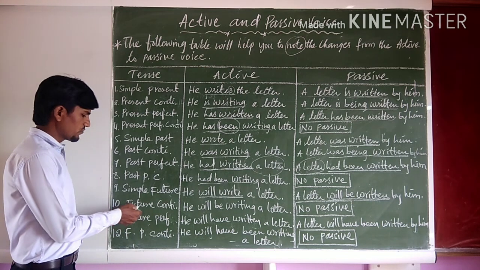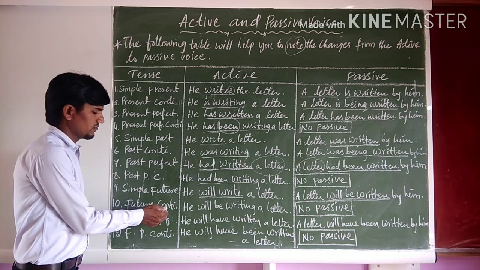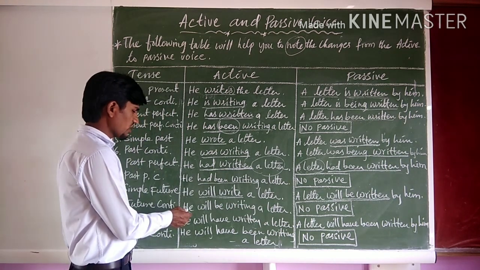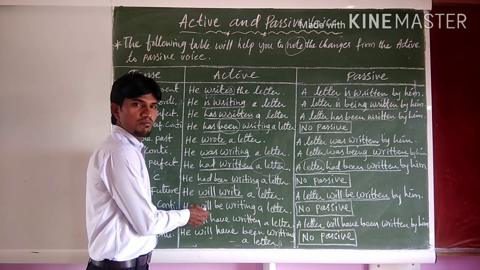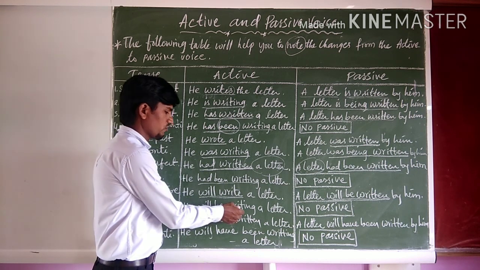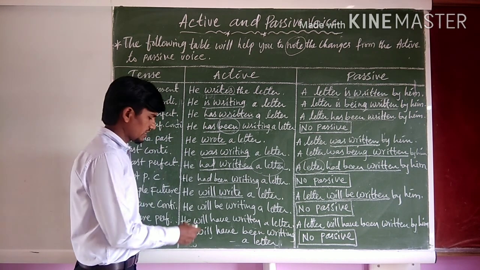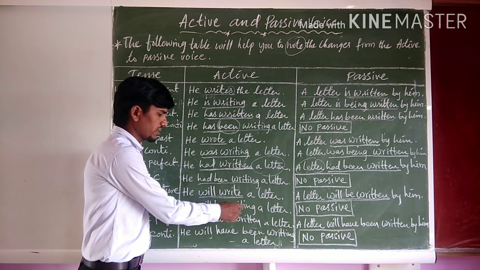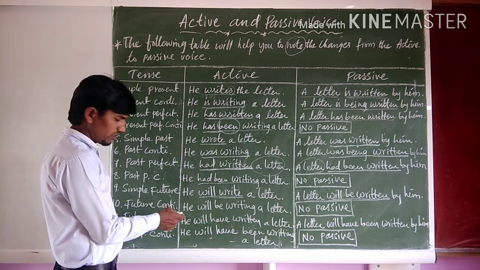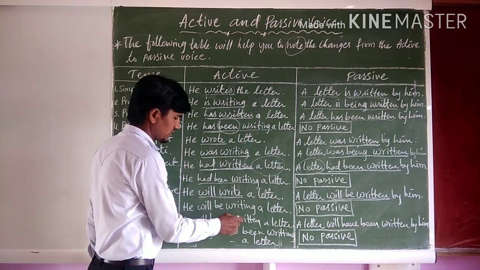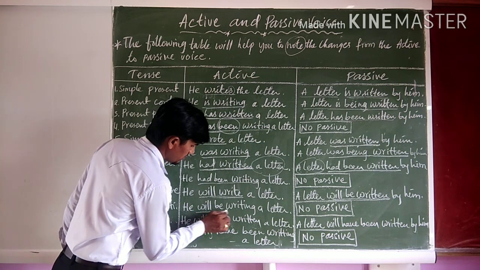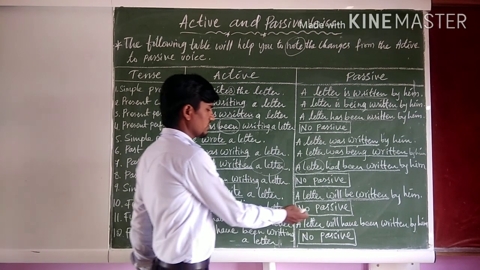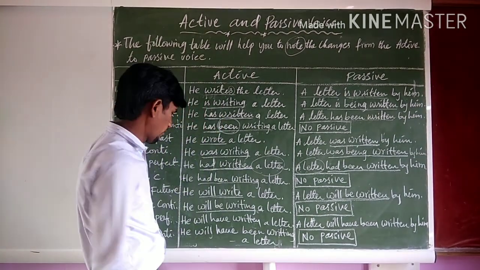And the next one, future continuous tense. He will be writing a letter. Its structure is subject plus will be or shall be plus V4 plus object. Therefore, the example is he will be writing a letter. So it has no passive form.